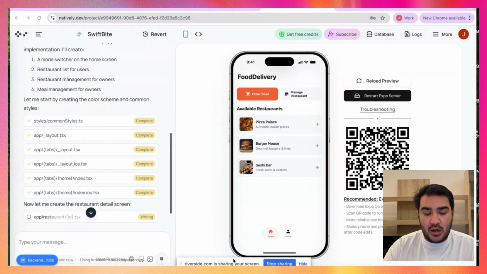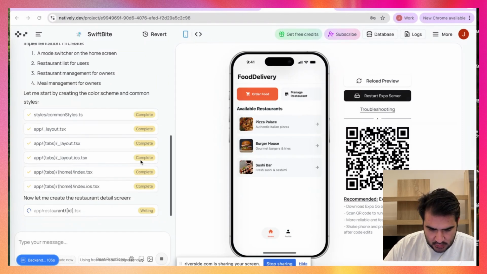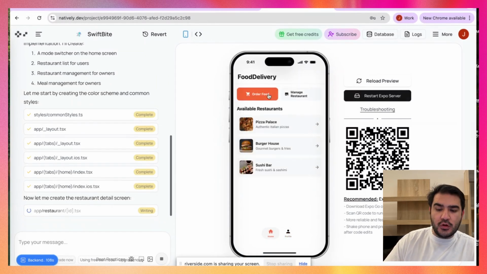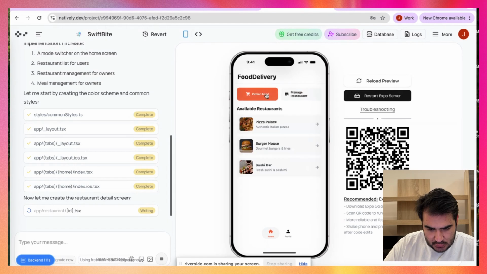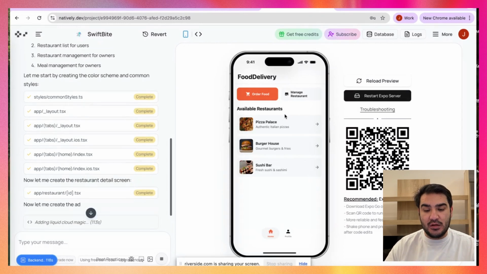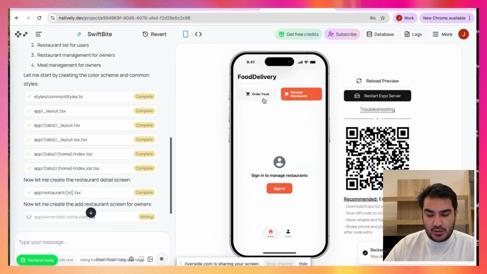So, but it's up to you how you like working. Nice. So we see slowly things are popping up. Cool. Food order, manage restaurant. Nice. Yeah, we want to have 2 separate logins for our users and for the restaurant managers.